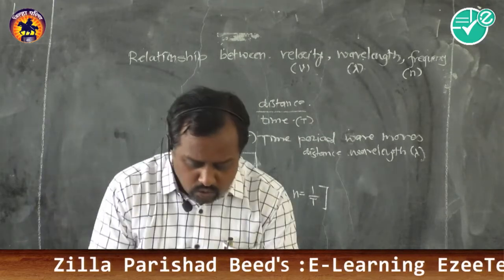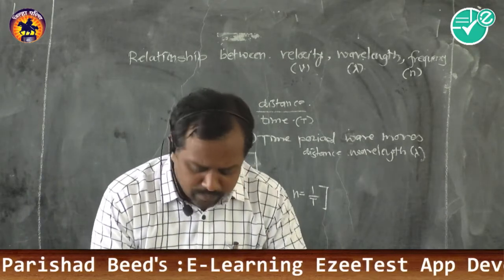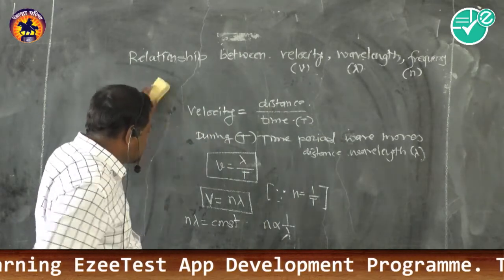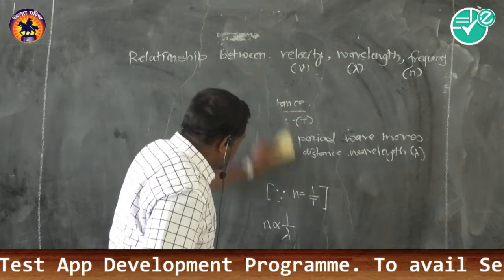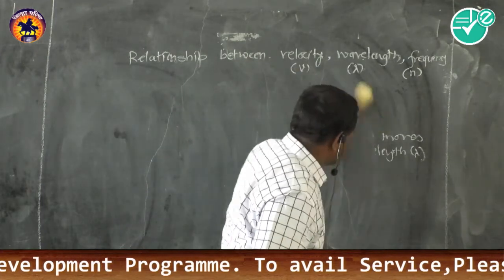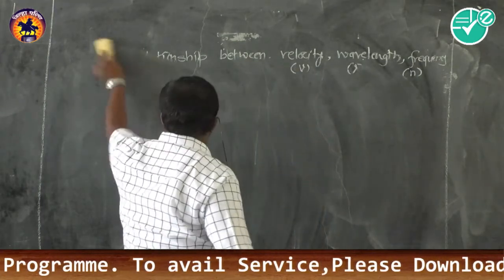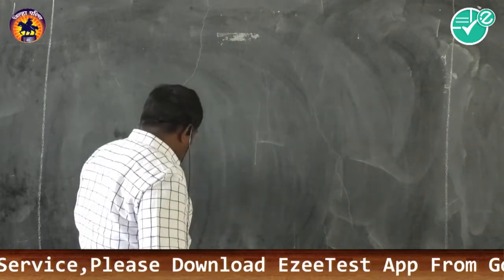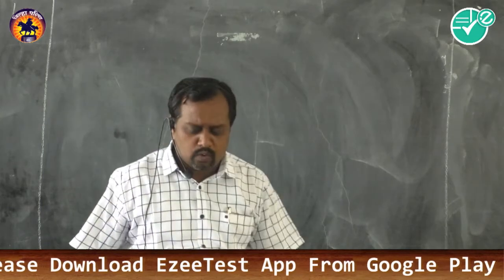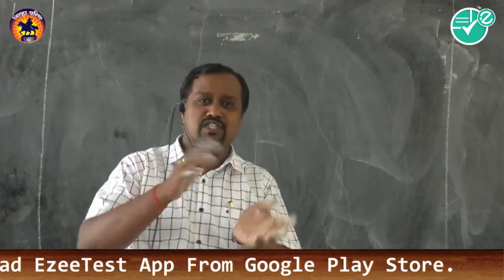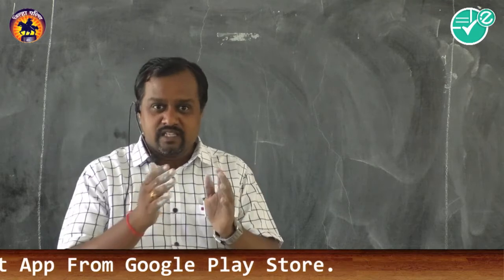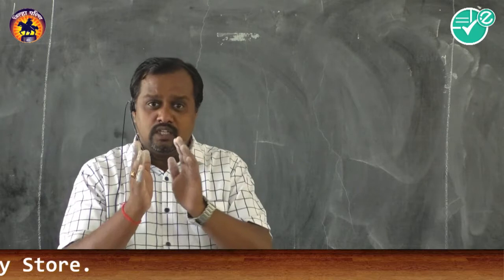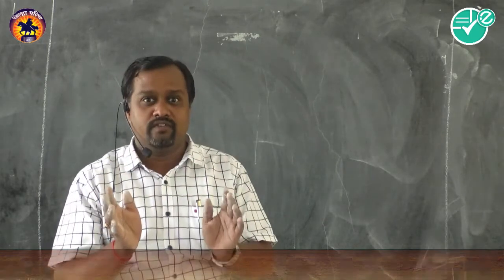Now let us consider some examples. I have one or two examples, and by these examples we come to know how we can get a solution to these problems. On this relation, a question may be asked: the relation V equals n lambda, and in our light section, c equals f lambda. That means in this section, and in the wave theory of light also, the same formula will be asked.